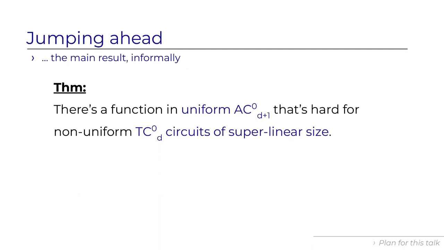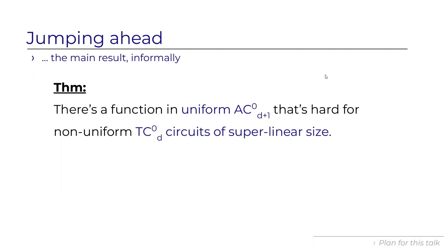The main theorem in this work is that there is a function that's hard for TC0 circuits of depth D and superlinear size, but is computable, this is the upper bound, by uniform AC0 of depth D+1, just one more layer. So it's a circuit lower bound for TC0 of superlinear size, where the upper bound is AC0 with one more layer.